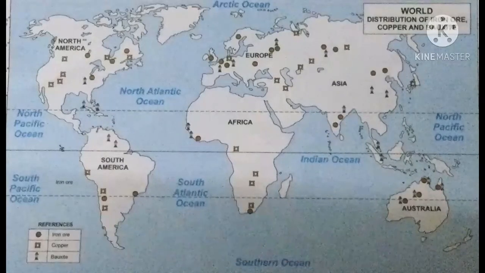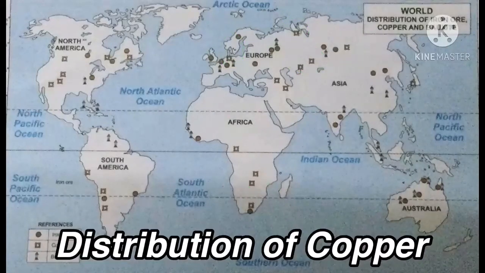Got it? Now we are going to mark the distribution of copper. Okay, as usual, same 3 continents we are going to mark. First we are going to mark in Asian continent. Then what is that? Copper. You see the reference where it is copper. If you see, it is in Russia. Okay, so you can mark these 2 places.